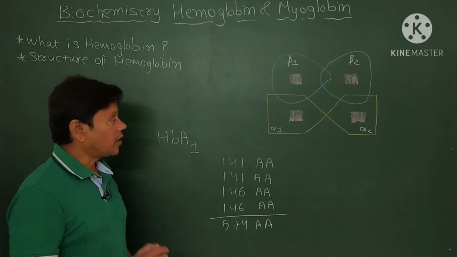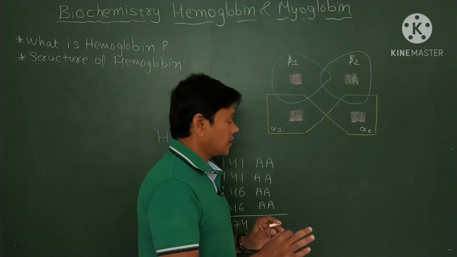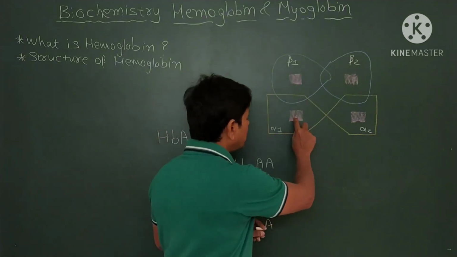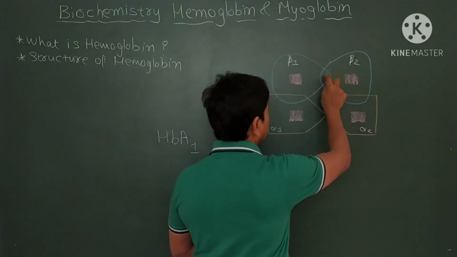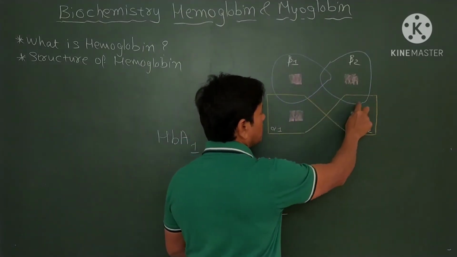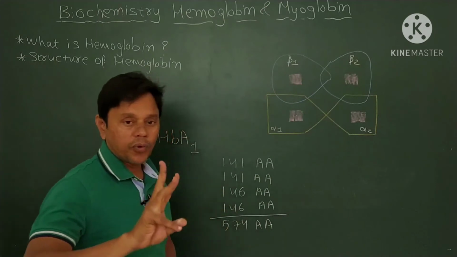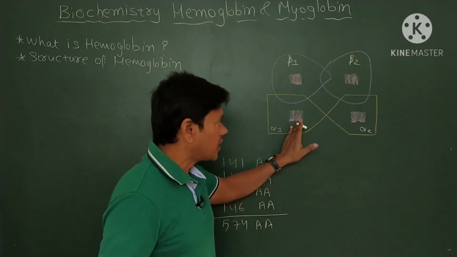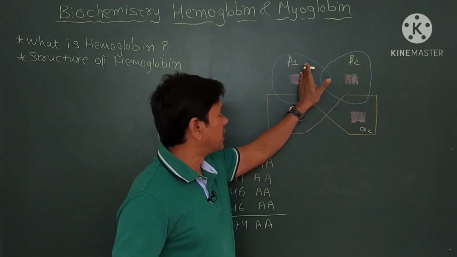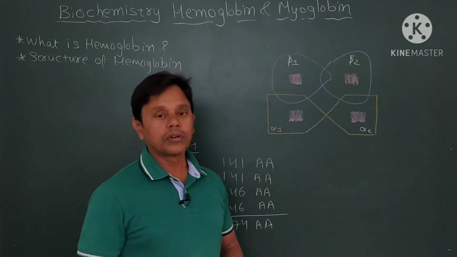Okay friends, and now each subunit contains heme. So this is heme. Each subunit contains heme, and there are 4 subunits. So there are 4 heme: alpha 1, alpha 2, beta 1 and beta 2.